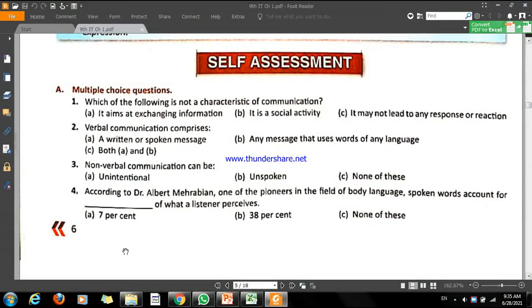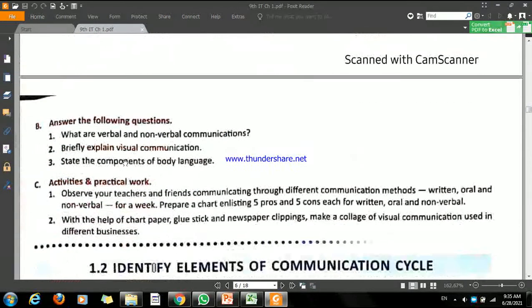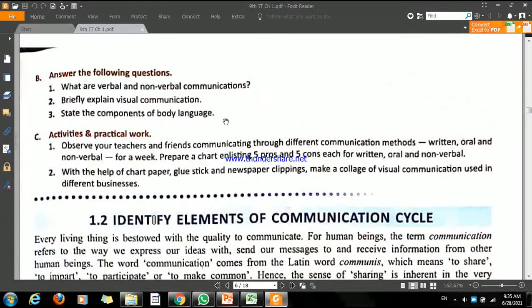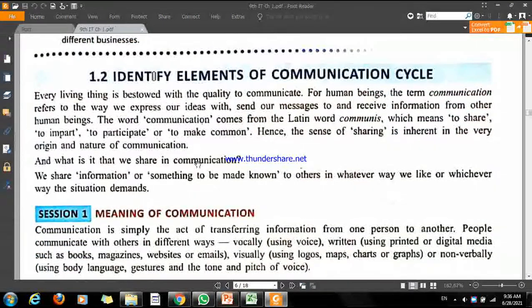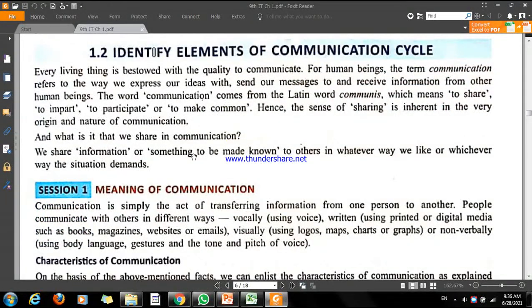Now this is the self assessment, guys. This is what you have to do by yourself. Please take the correct answers and you can send me the picture also, and please also do these questions in your copy. I will give the answers of the exercise, but the self assessment is done by you because it is self assessment.